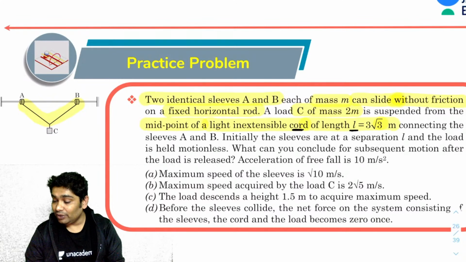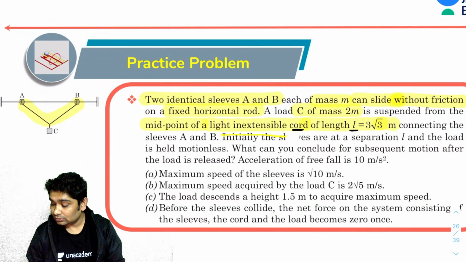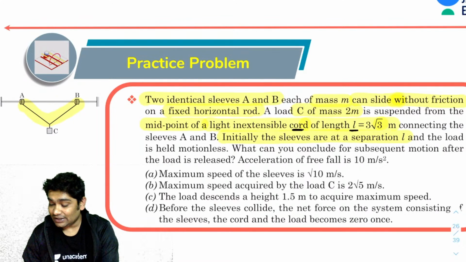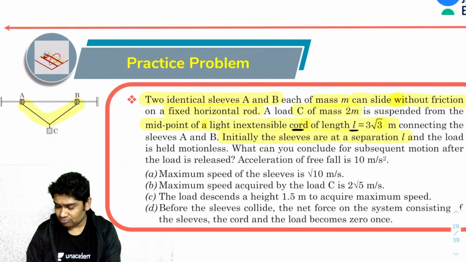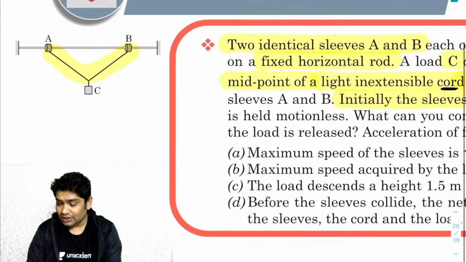Initially you have been told that the sleeves are at a separation L, and are held. The load is held motionless. What is the initial condition? Let's try and imagine the initial condition. The initial condition should have been like this.